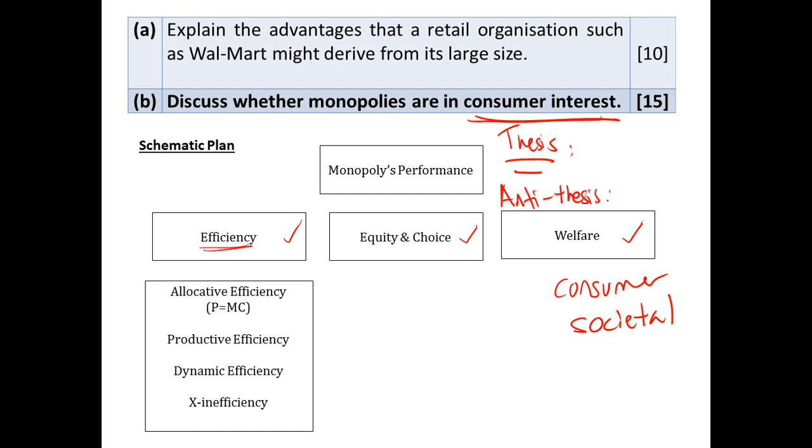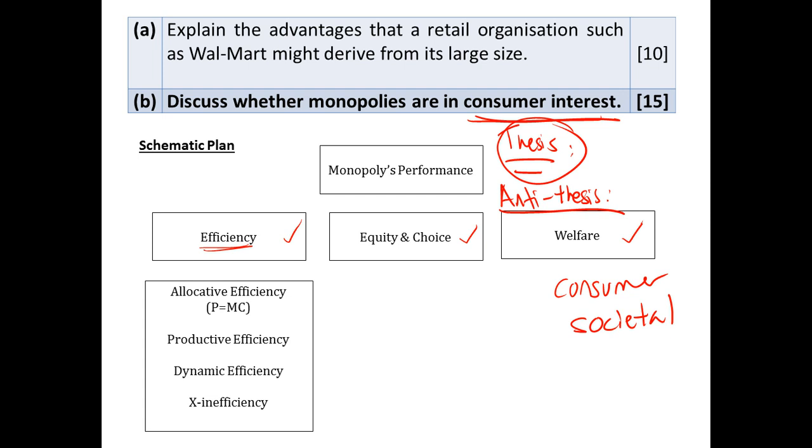will be the converse of that. Basically, monopolies are not in consumers' interest. So thesis: monopolies are in consumer interest. Antithesis: monopolies are not in consumer interest. Let us have a look at how we argue for our thesis.